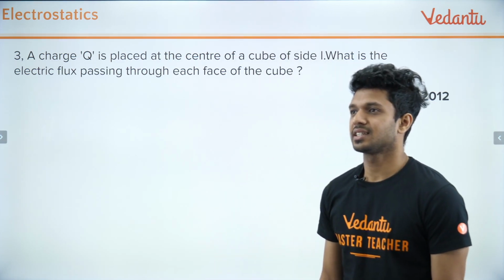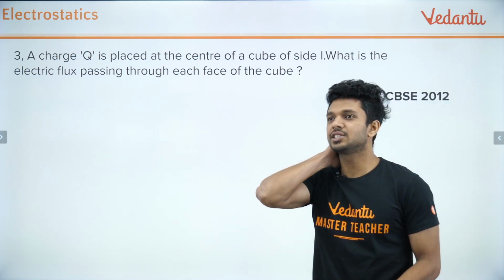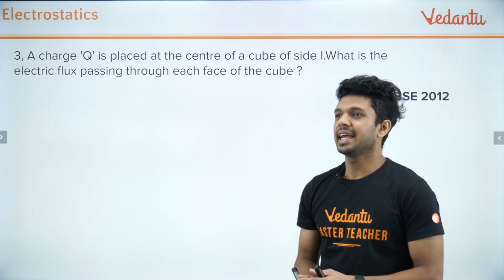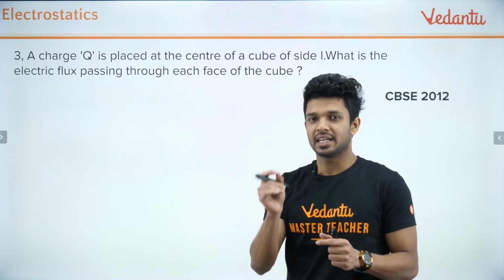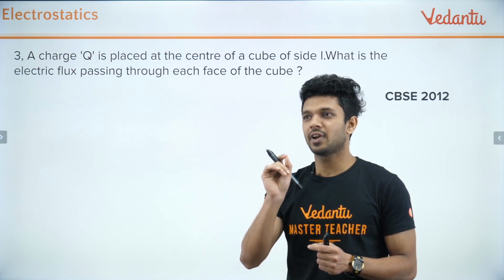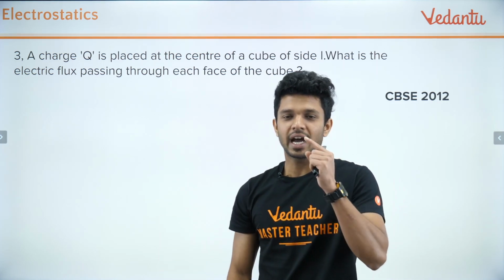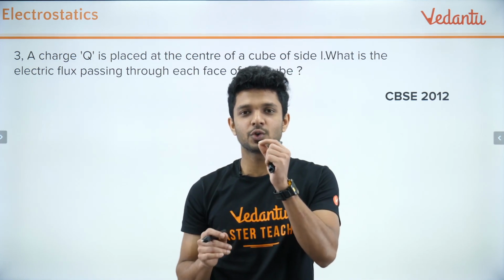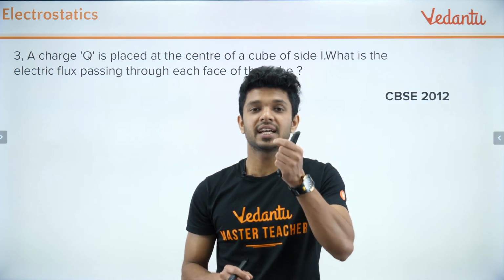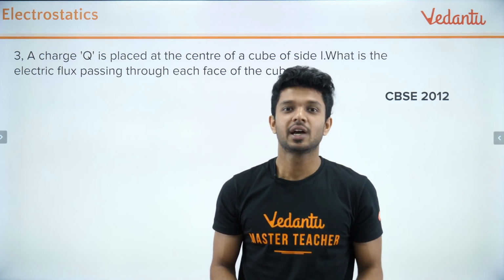The next question came in CBSE 2012. The question is, a charge Q is placed at the center of a cube of side L. You have a cube and exactly at the center you are keeping a charge Q. What is the electric flux passing through each face of the cube? Now listen, from the charge, the total number of electric field lines coming out of it is given by which law? The Gauss law, right? What does Gauss law say?